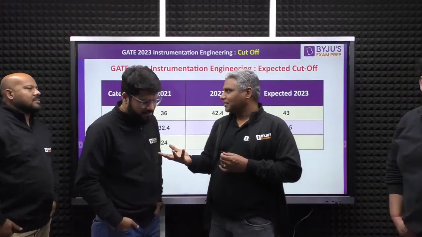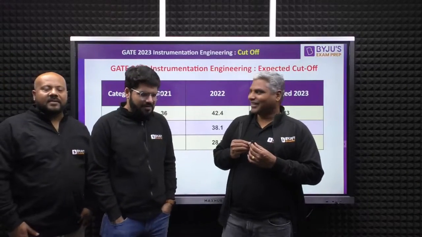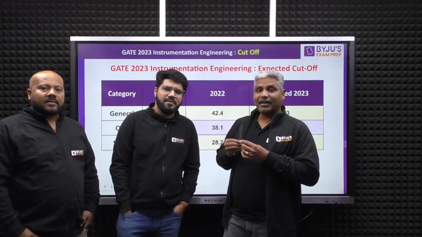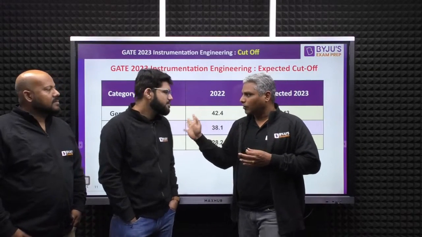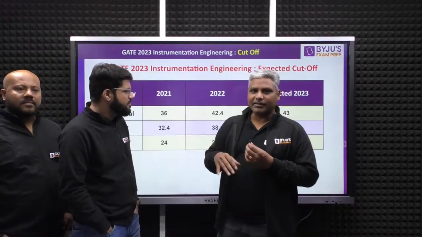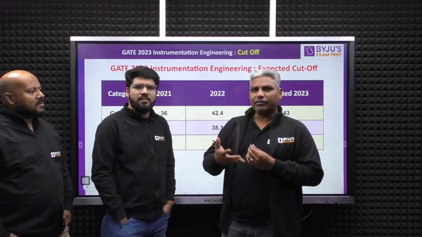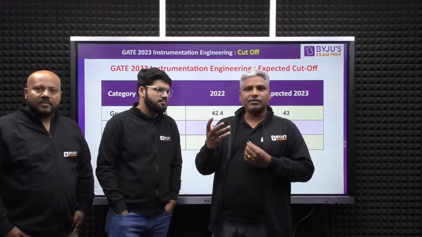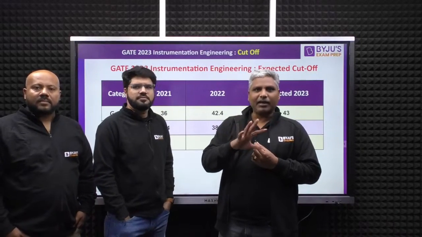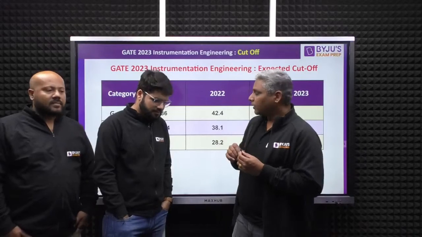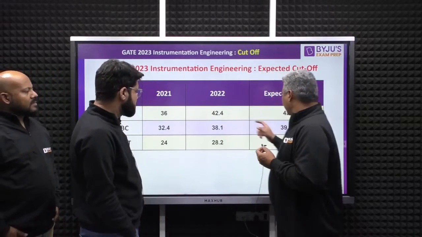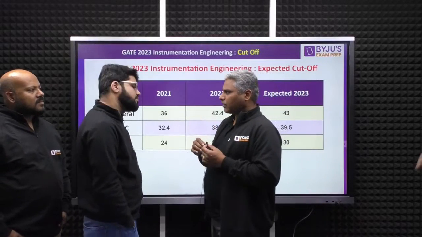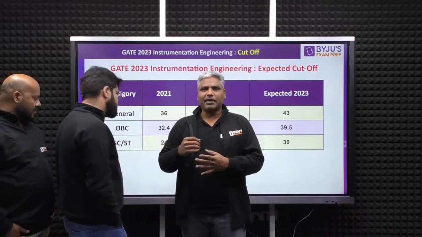Maybe for the reason that EC and electrical students are also joining it, because of the two paper combination. Where IN students alone were writing, the cutoff was a little lesser. Compared to the level of questions, as Rakesh is saying and Ashu Jangra sir is also saying, the easier questions, except analog, are moderate or a little lesser than moderate, except 1 or 2 questions. So we can conclude that this 43 can be expected, plus or minus 1 mark either side. Correct. 40 plus is damn sure.